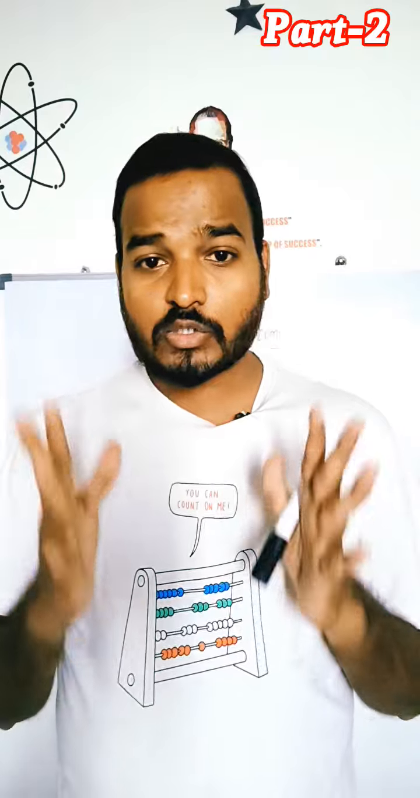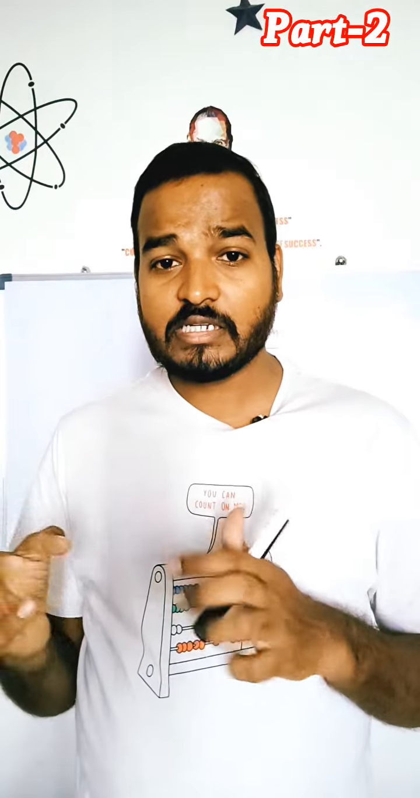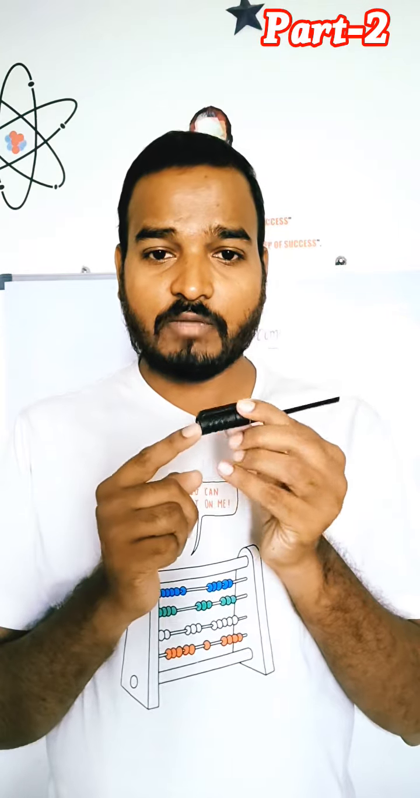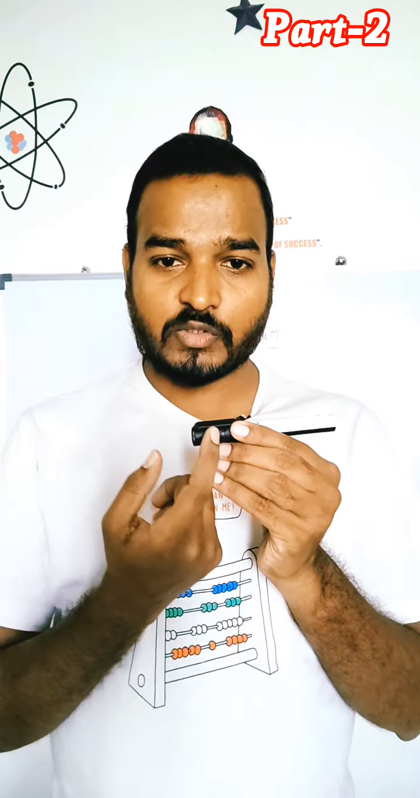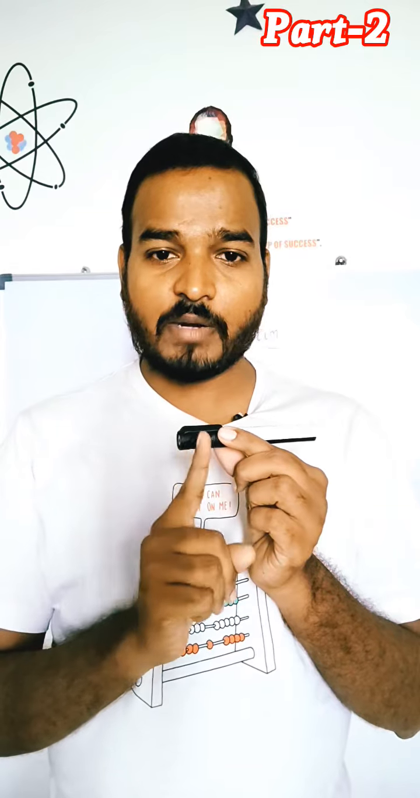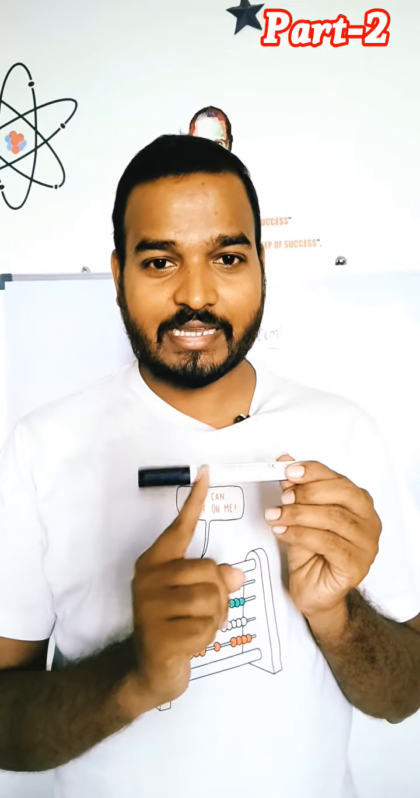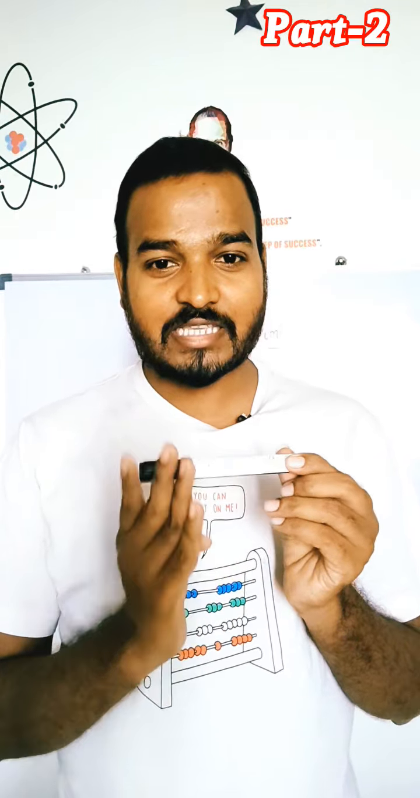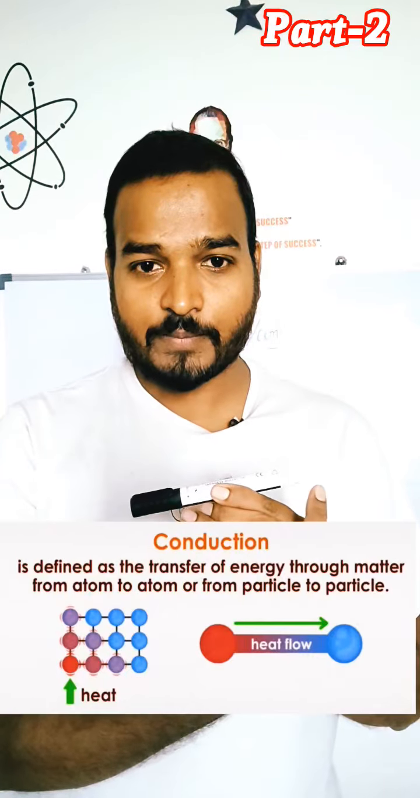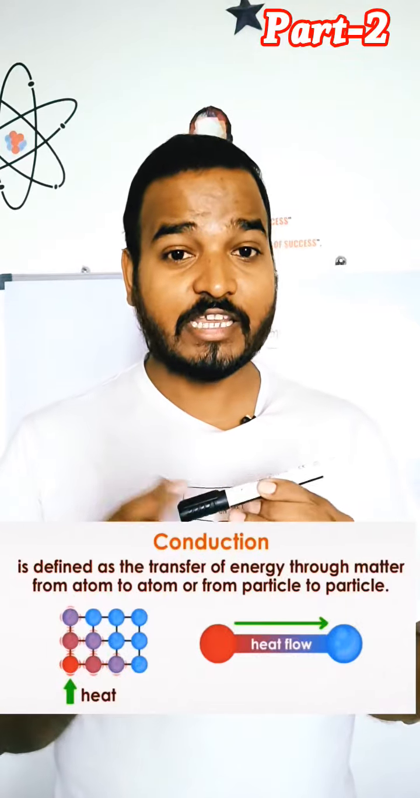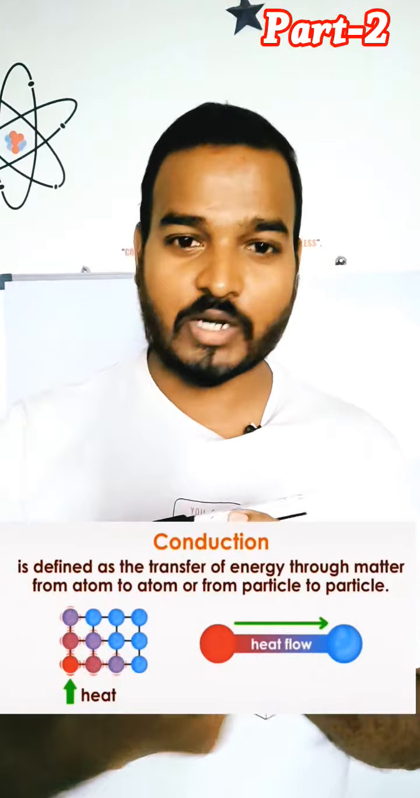They just vibrate. So in these vibrations, the heat energy transfers from one particle to another particle. So the particle from here transfers the heat energy to the next particle. The second particle vibrates, and it transfers the heat energy to the next following particle. Now that particle again vibrates, and this is how the heat energy transfers from one end to the other end. This process is called conduction, where heat energy is transferring from one place to another place.